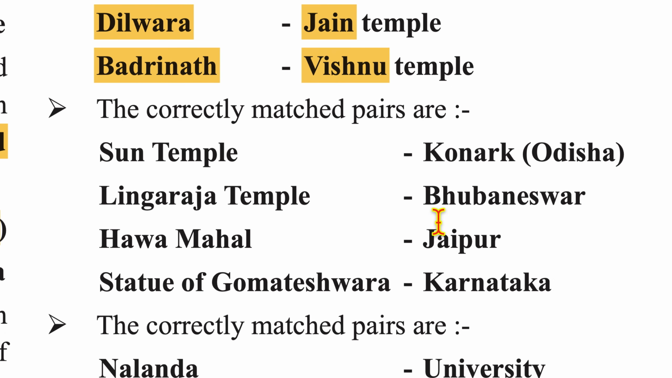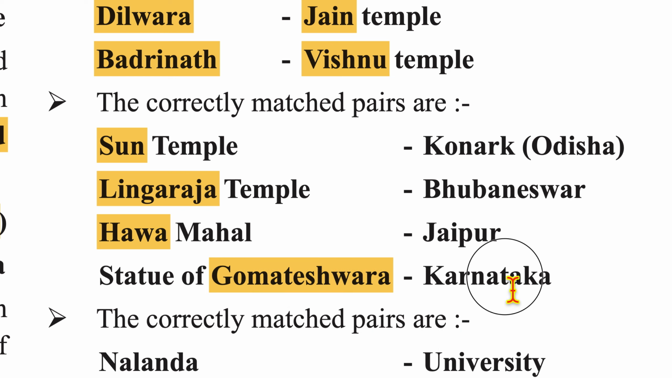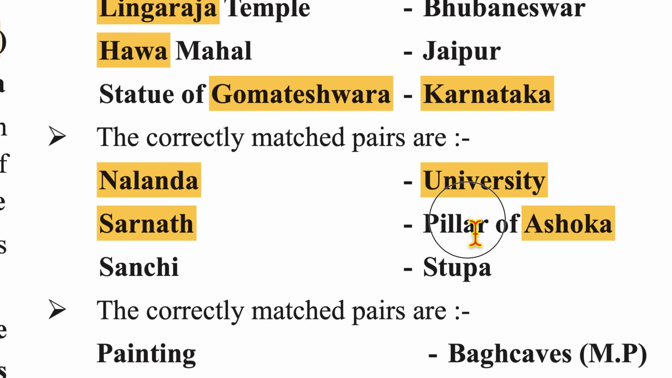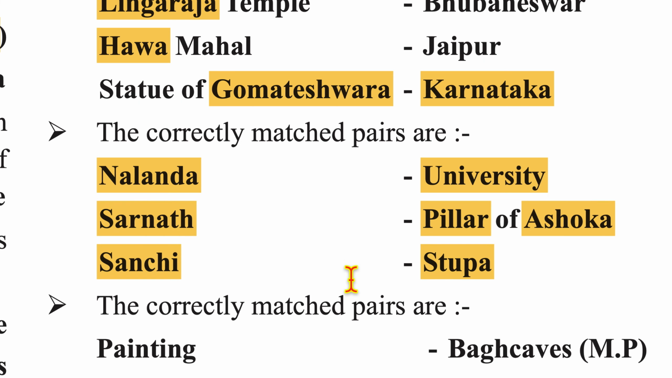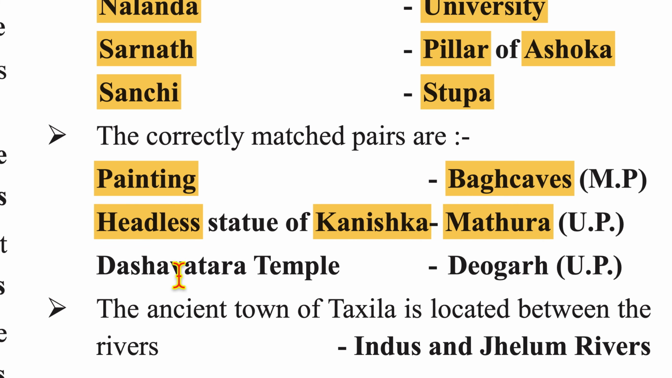The correctly matched pairs are Sun Temple, Konark; Lingaraj Temple, Bhubaneswar; Hawa Mahal, Jaipur; Statue of Gomateshwara, Karnataka. The correctly matched pairs are Nalanda University; Sarnath, a pillar of Ashoka; Sanchi is related to Stupa. The correctly matched pairs are paintings, Bagh Caves, MP; headless statue of Kanishka from Mathura; Dashavatara Temple from Deogarh, UP.